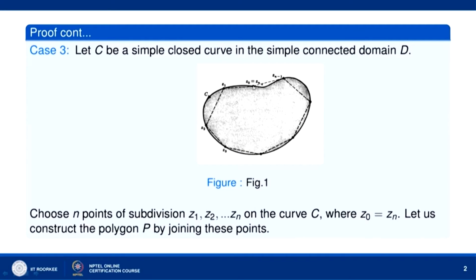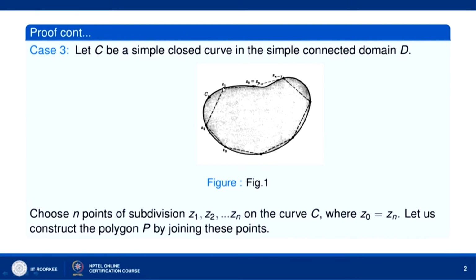Here we are going to consider the third case where C is any simple closed curve in the complex plane, and we will be showing that the integral of f(z) along C is equal to 0. So, let us say this is your simple closed curve. Let us take any simple closed curve in the complex z plane. This is your point z naught.